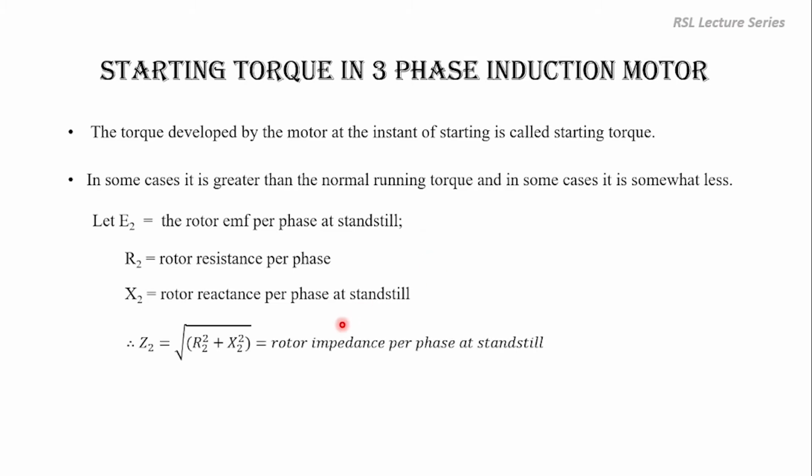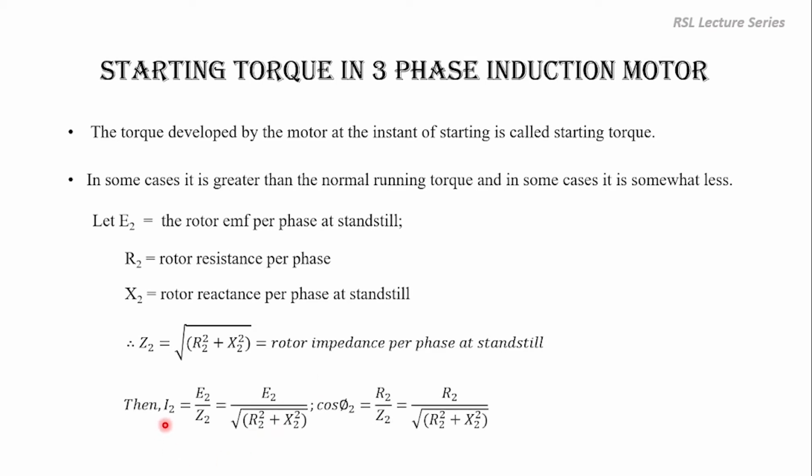Now the rotor impedance per phase at standstill is given by Z2 is equal to under root of R2 square plus X2 square. So now the current can be written as E2 by Z2, or E2 divided by under root of R2 square plus X2 square. And similarly, from the impedance triangle, we can write cos phi 2 is equal to the adjacent side R2 divided by the hypotenuse Z2. So R2 divided by Z2 is equal to R2 divided by under root of R2 square plus X2 square.